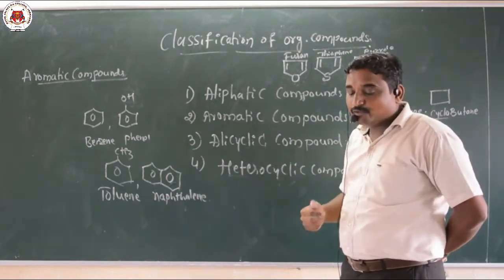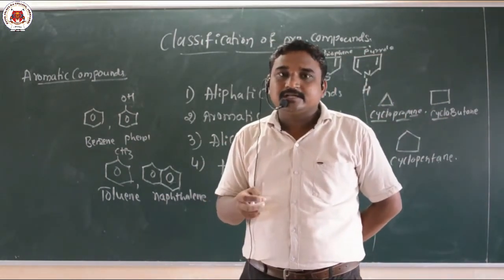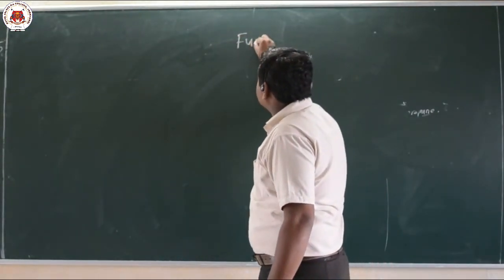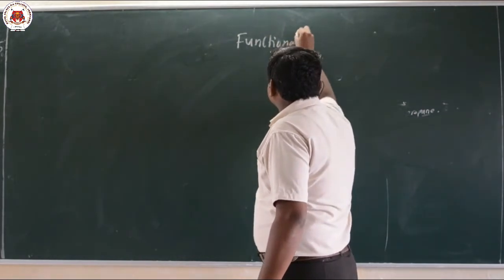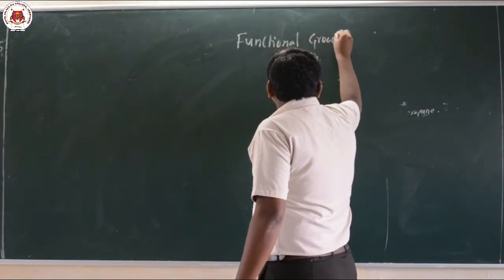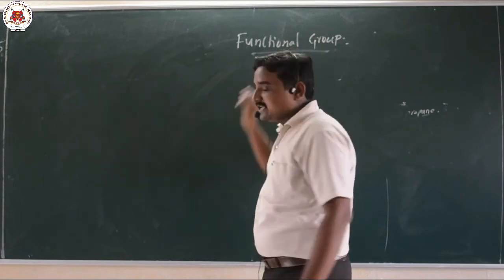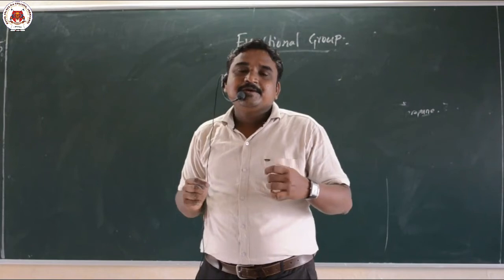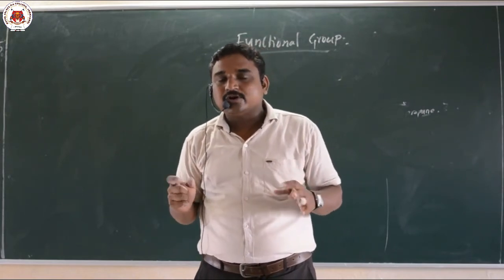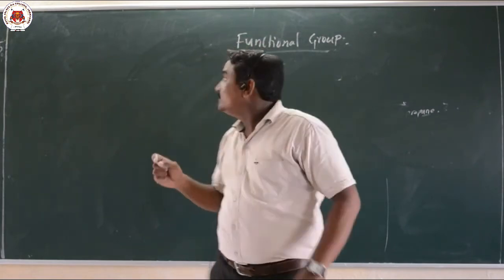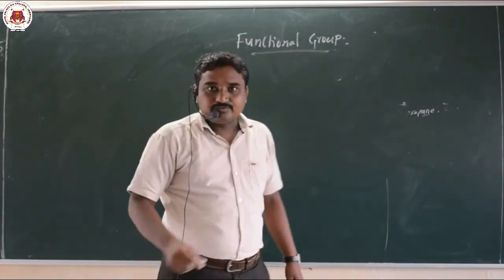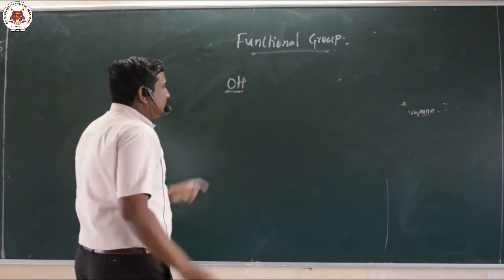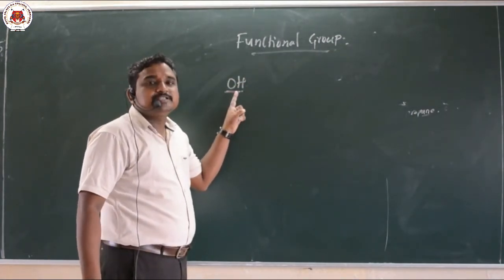Let me move on to another concept, that is functional group. A functional group is defined as an atom or a group of atoms which determines the properties of chemical compounds, organic compounds. So they are called a functional group. For example, here the functional group OH is a functional group which determines the properties of the given organic compound.